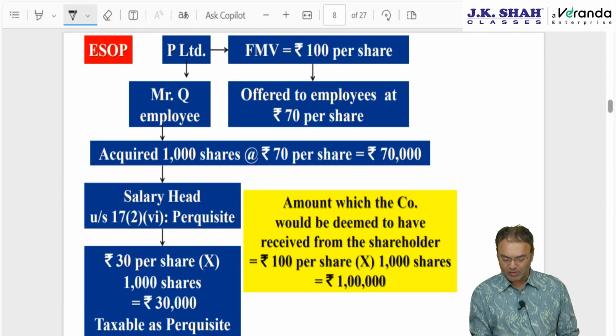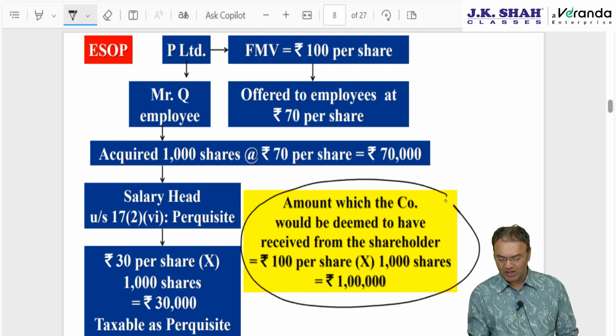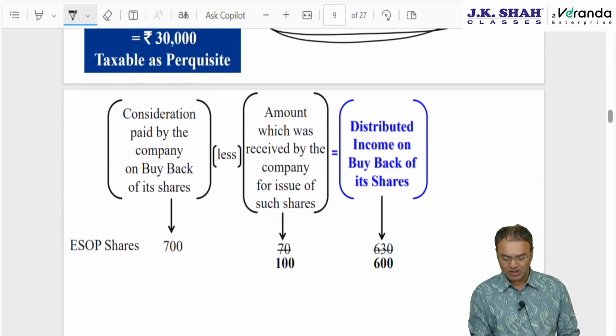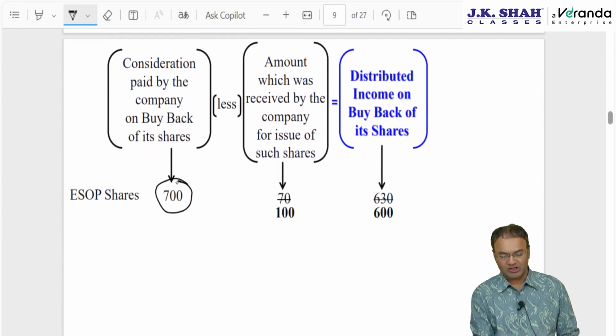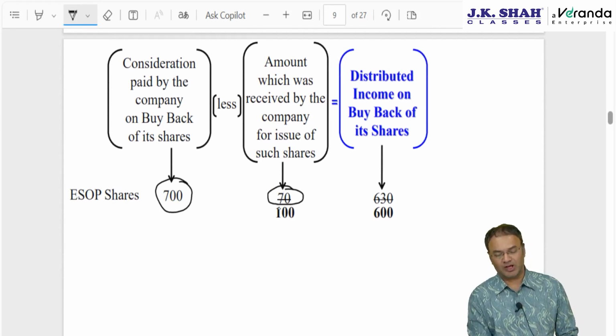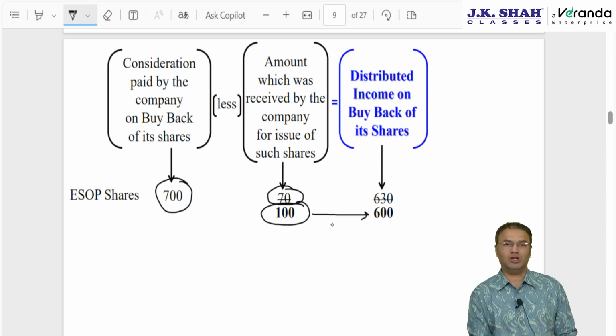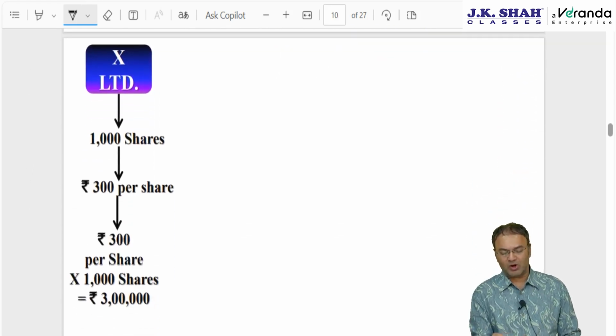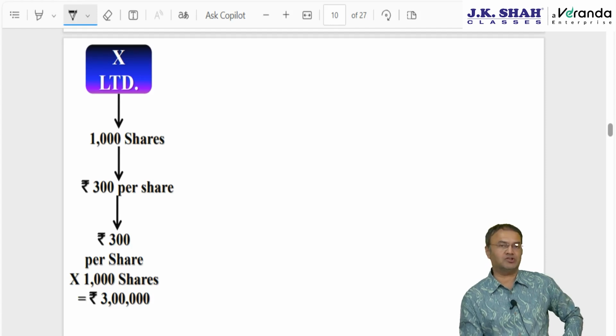So amount which company will be deemed to have received will be FMV at the time of exercising the option, 100 rupee per share, 1000. So what will happen is, if company is buying back ESOP shares for 700 and company had received 70 rupee per share, but we will consider it as 100 rupee, accordingly distributed income will be 600 rupees. Okay, next situation is about amalgamation, which is also an interesting situation.